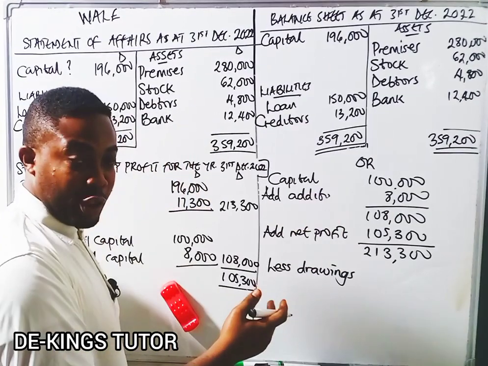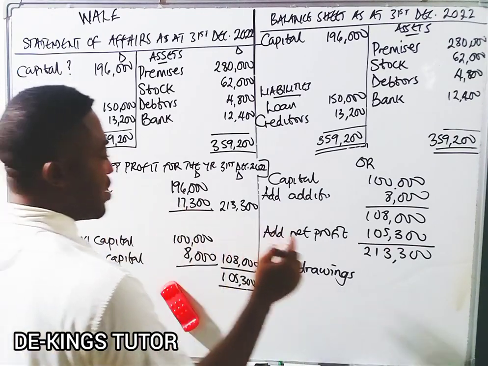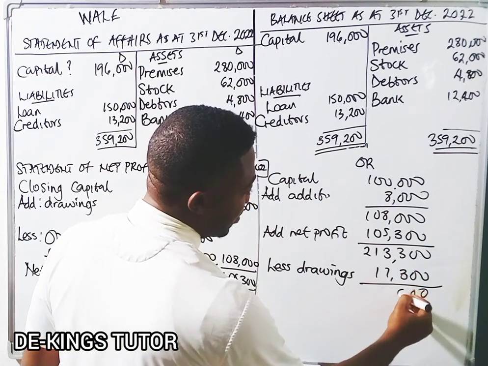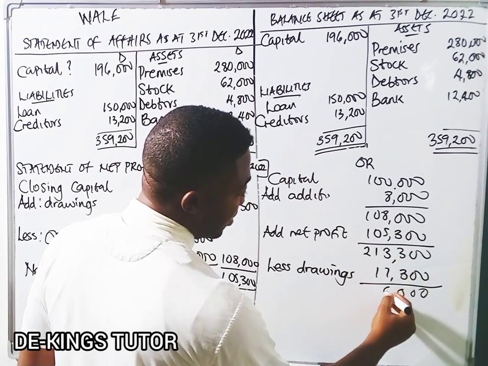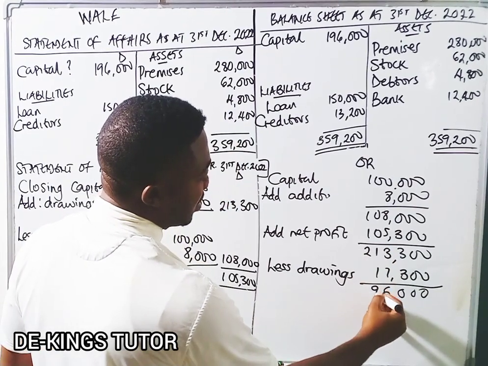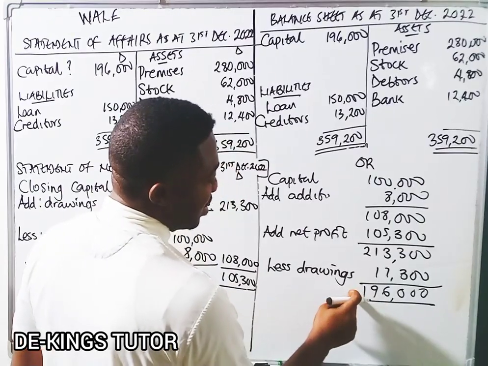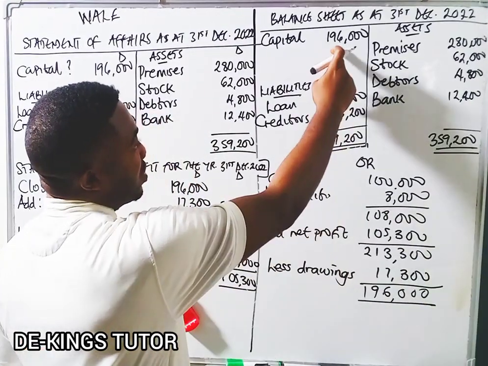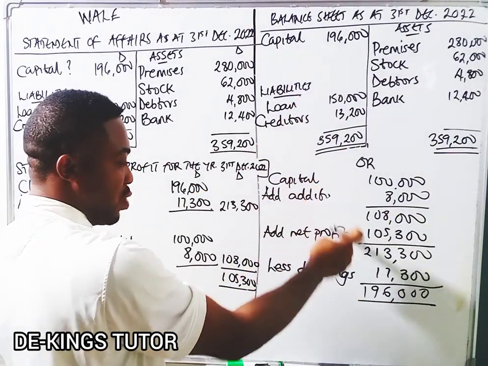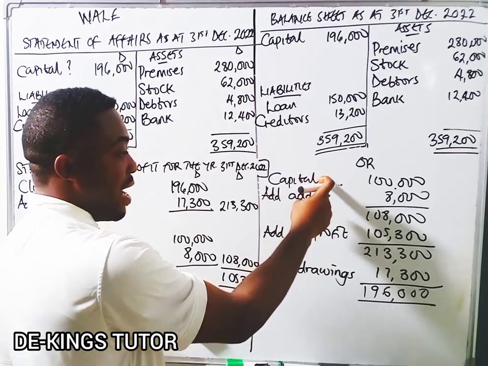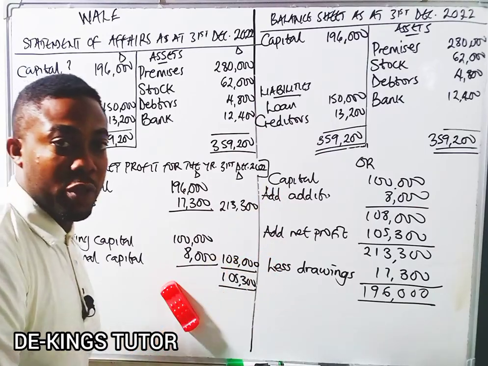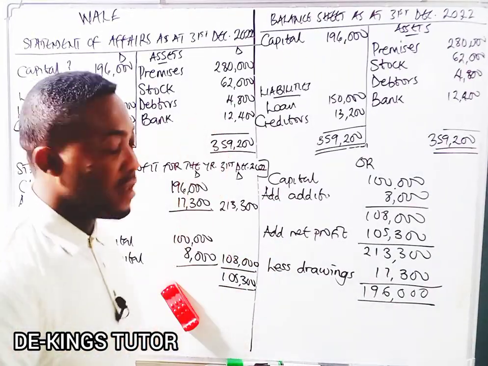Now, the next thing will be less drawings. Remember our normal balance sheet: less drawings. What is the drawings here? 17,300. So if we do that, 0 minus 0 is 0, 3 minus 0 is 3... 13 minus 7 is 6, this is 0, carry 1, 10 minus 1 is 9. That's 196,000. That is what will be the capital, which is what is here, 196,000. That's why we're using this like that. So even if we want to start doing the normal process, you're going to use the opening capital, add additional capital, then add net profit less drawings, which will still give you the closing capital we used. Okay, so that is how to solve that question.